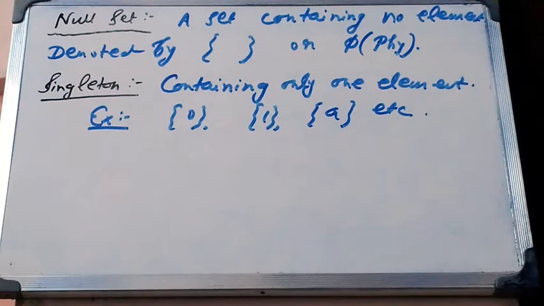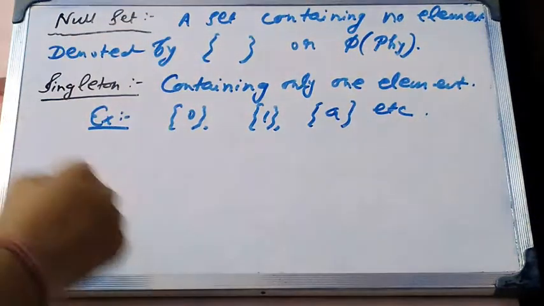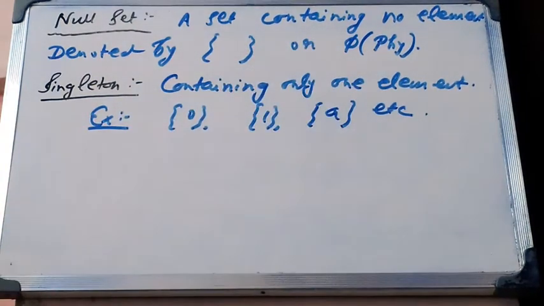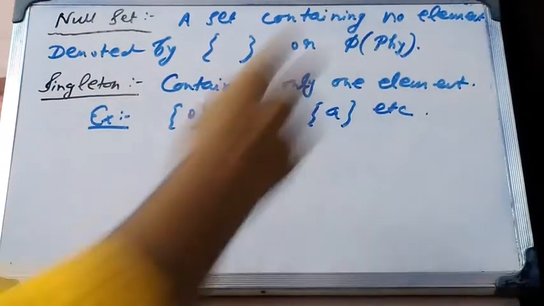We'll learn the sets of different types. The first one is the null set, also called the empty set or void set. A set containing no element is called a null set. It is denoted by this second bracket with nothing between, so it's called a null set. Or it is also denoted by phi. This sign is called phi.